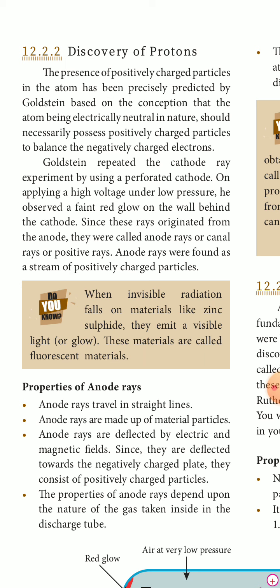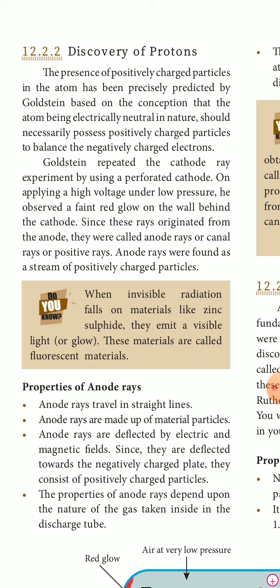Goldstein repeated the cathode ray experiment by using a perforated cathode. On applying high voltage under low pressure, he observed a faint red glow on the wall behind the cathode. Faint means a very feeble red glow at the back of the cathode. Since these rays originated from the anode, they were called anode rays.